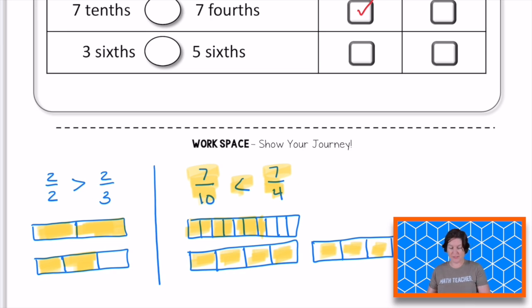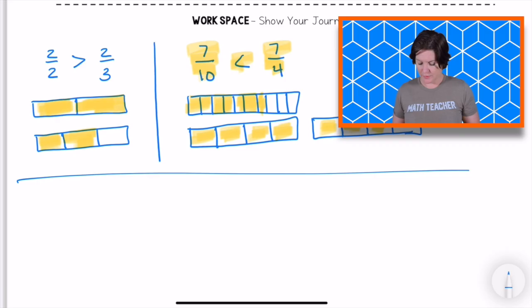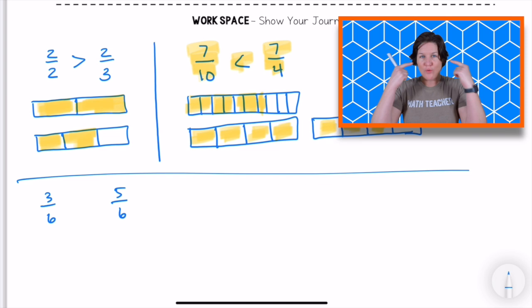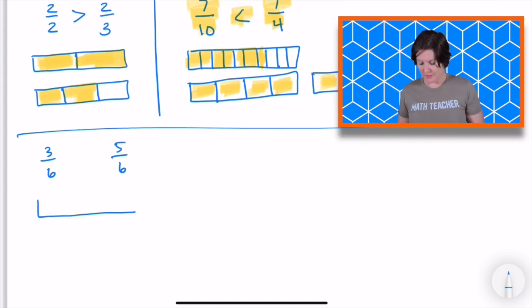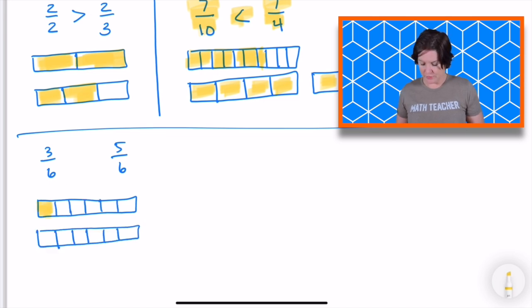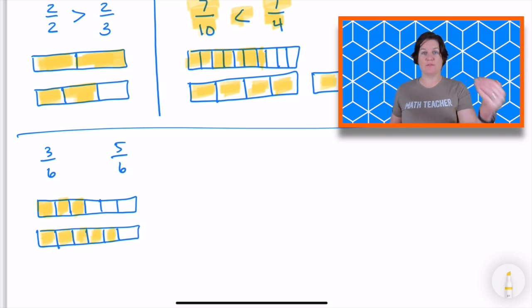So we have 3/6 and 5/6. Here we go, 3/6 and 5/6. Now I know when I draw out both of these wholes, they would both be broken into 6 equal pieces. The first fraction would shade in 3 pieces, and the second fraction would shade in how many? 5 pieces, right? So I can already tell that 5/6 is going to be greater, but just so you can see it visually, I can shade in 3 for the first one to represent 3/6, and then 1, 2, 3, 4, 5 pieces for 5/6. And we can see that 5/6 is greater.